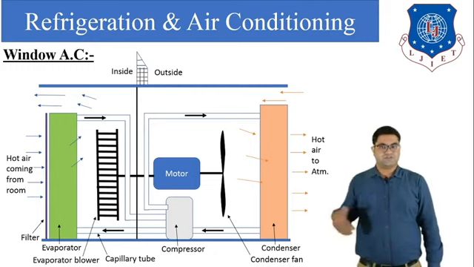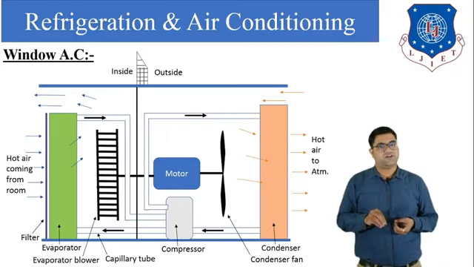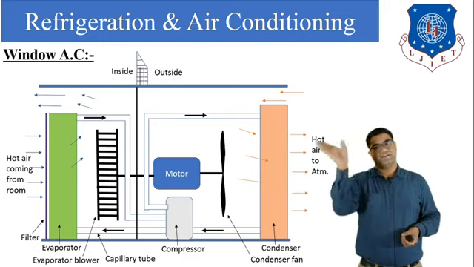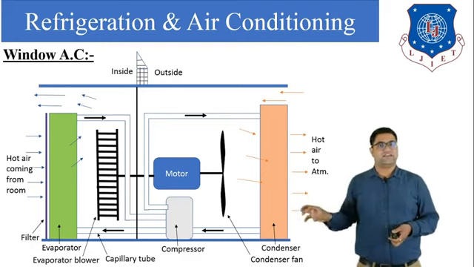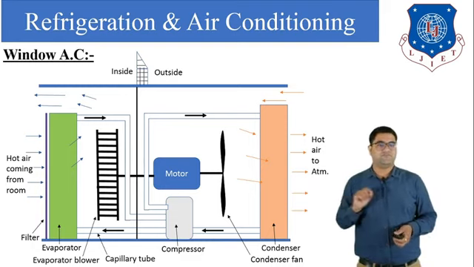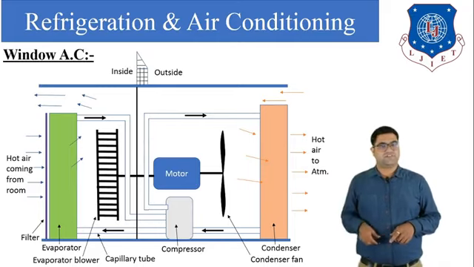This is how refrigerant is recirculated inside the coil and the air is recirculated inside the room. The hot air supplies heat to the evaporator tube, then it is cooled and recirculated into the room. This is how hot air becomes cold air in the window AC. So this is all about the window AC.